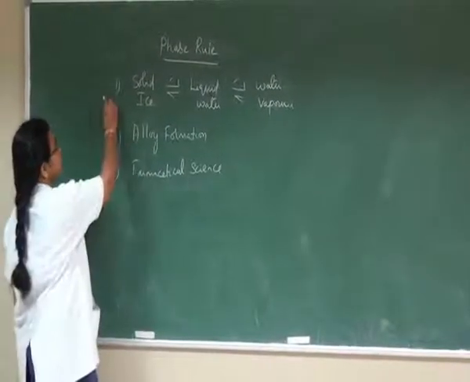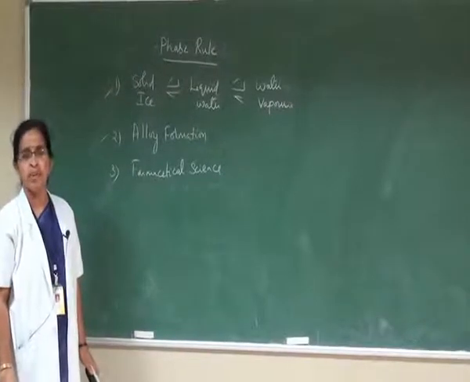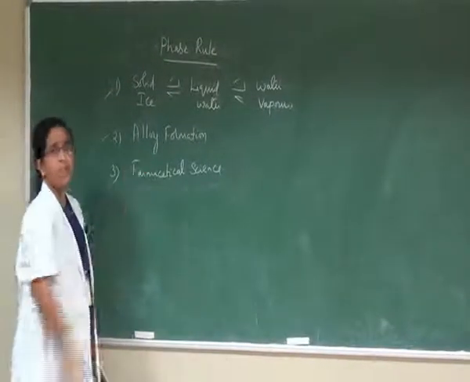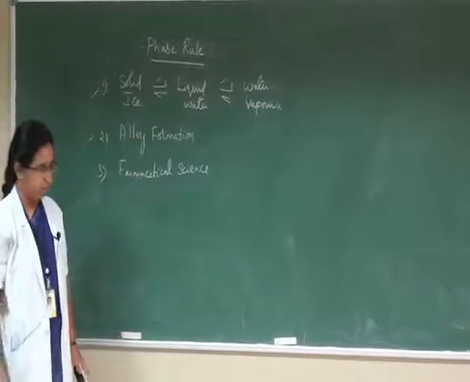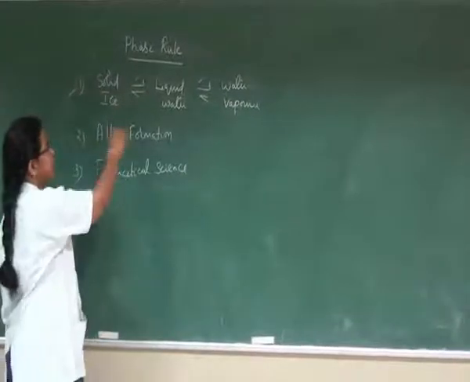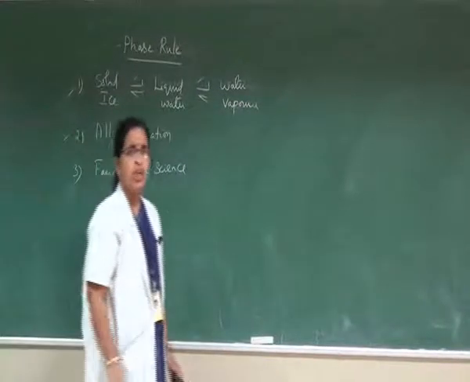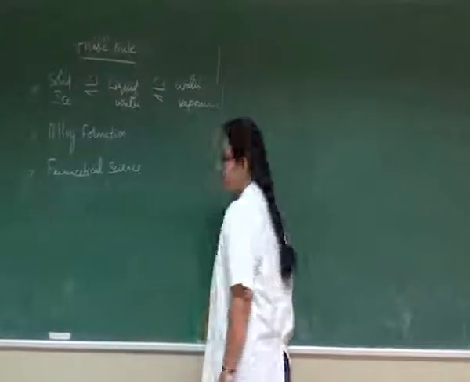I have chosen the first two systems, that is reversible equilibrium reaction and alloy formation, to apply the phase rule in my discussion. Before applying this phase rule to different systems, I want to give an idea about phase rule. What is phase rule?